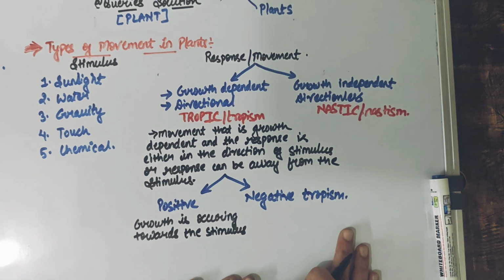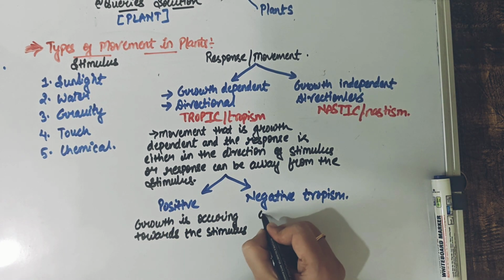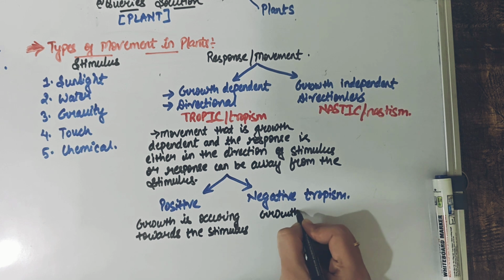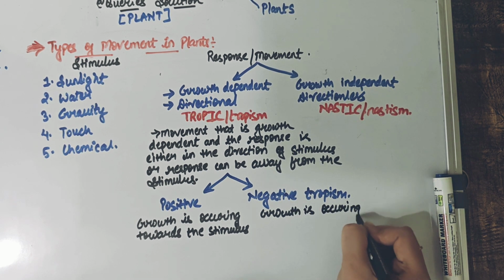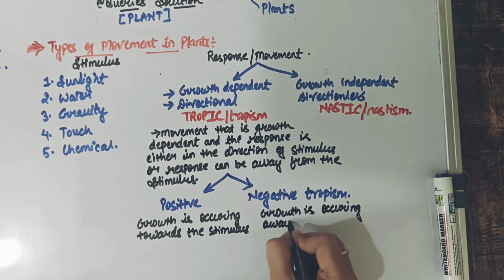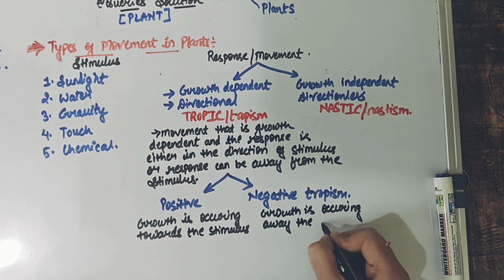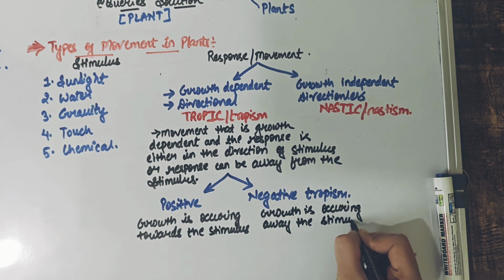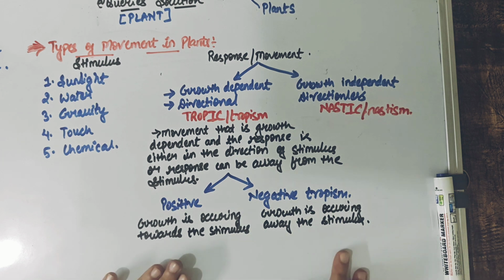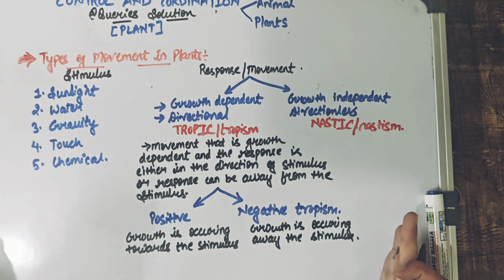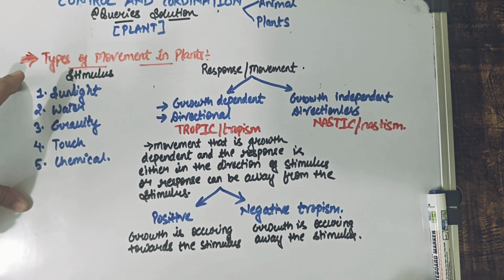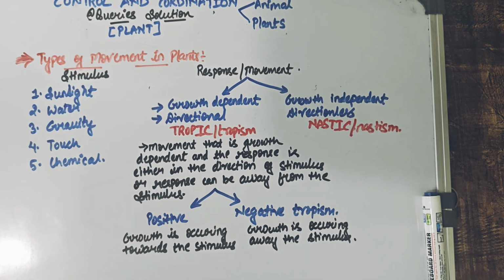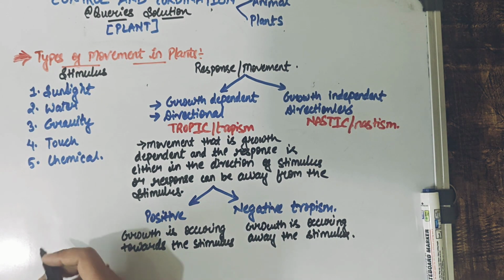And what could be negative? Negative means here the growth is occurring, what do you think? How will you define this? So the growth is occurring away from the stimulus, means in the opposite direction to the stimulus. All right. So be clear with these important things that we have discussed. Now if you are clear here, then whatever things next we are going to understand, you would be clear everywhere, right?